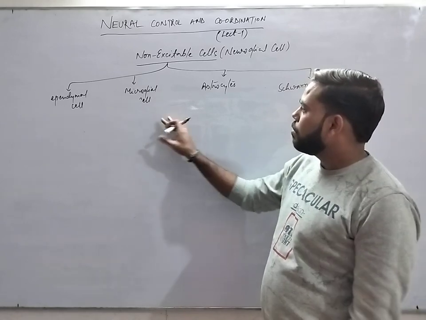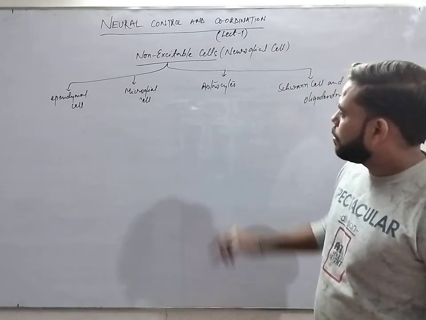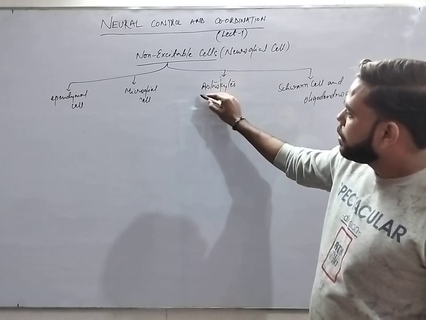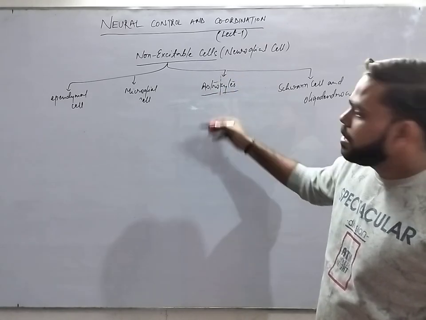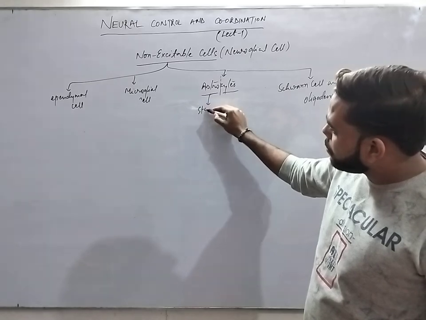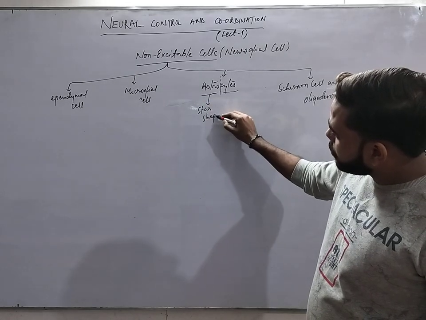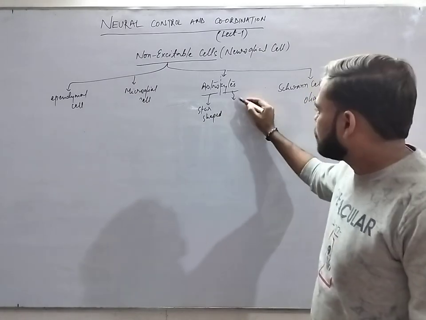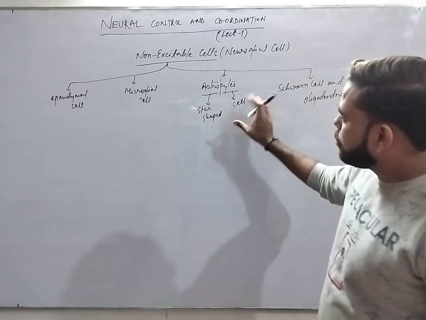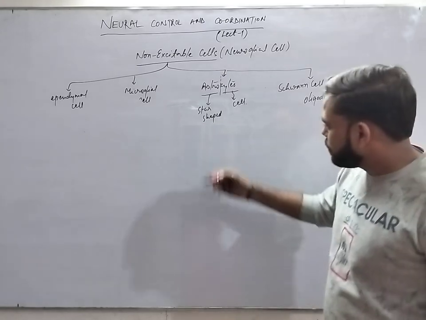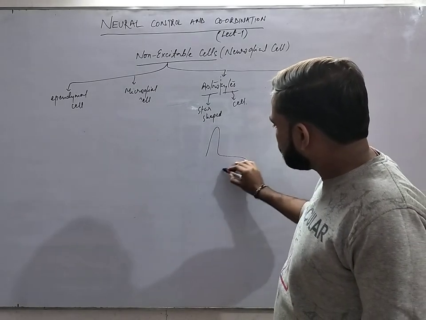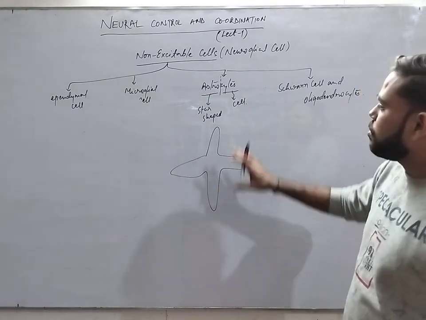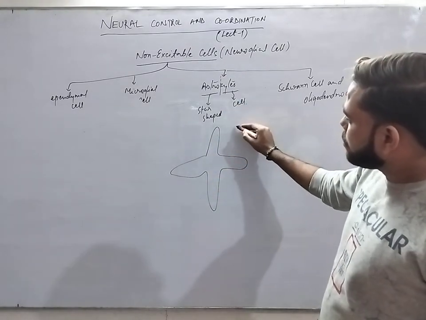Now when we talk about astrocytes, basically when we divide this name into two parts, it is astro and cytes. Astro means star shaped, and cyte, you are very much familiar with this name, means cell. So this will be the star shaped cell. I am drawing here a star shaped cell. This star shaped cell, which is called astrocyte, functions as a